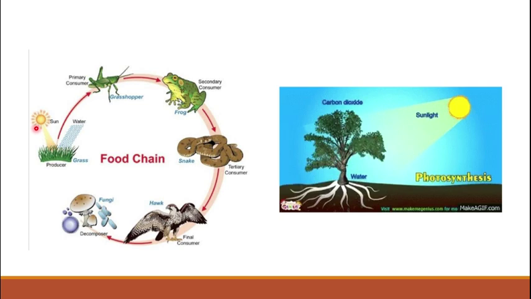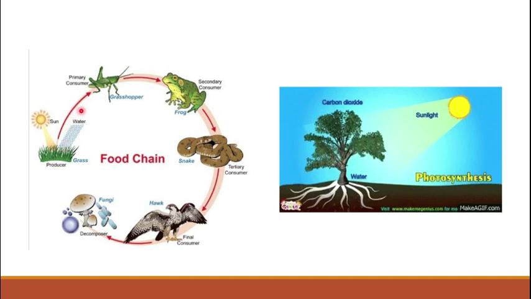So what is the main source of energy? That is the sun. Sun radiates the energy and it is taken up by the plants. Carbon dioxide and water are utilized in the process of photosynthesis to make their food. Now, this solar energy is converted into the chemical energy, that is the food of plants or the food they have prepared. In that food, what is the energy stored? That energy is named as the chemical energy.